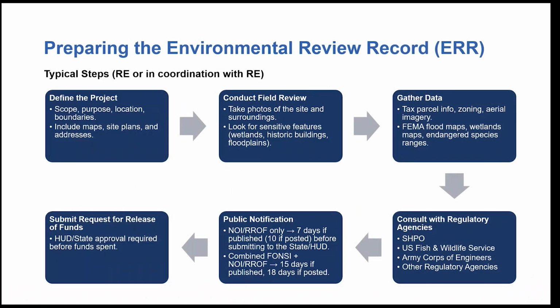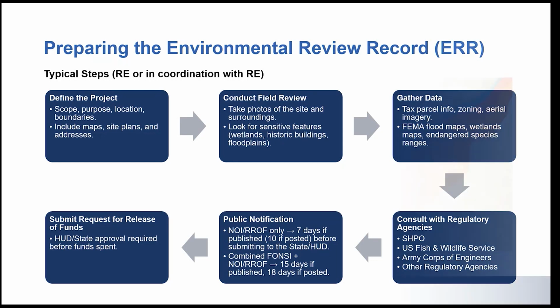So the preparation of the environmental review record starts with the defining of the project and documenting the site through things like photos and maps. And then the preparer would gather the data, consult with the state regulatory agencies, and complete all the necessary public notices, and then finally submit that request for release of funds, which must be approved before spending begins.